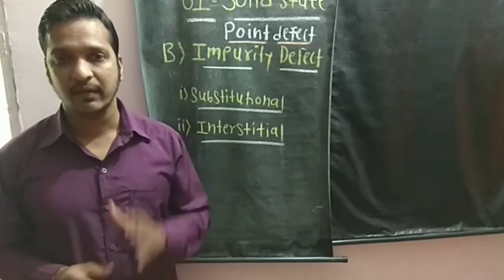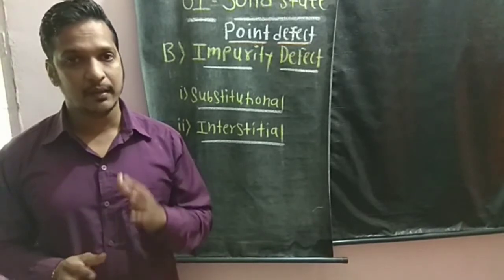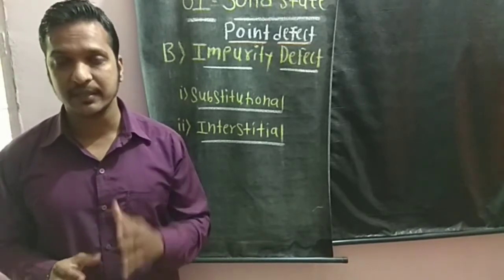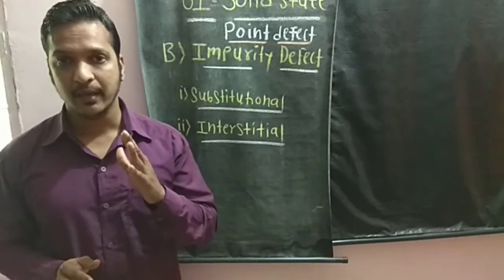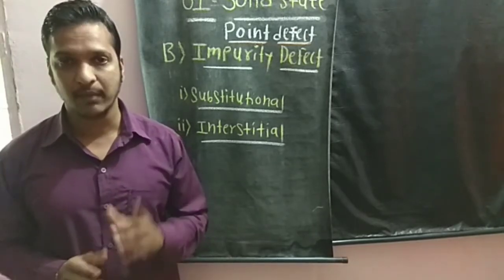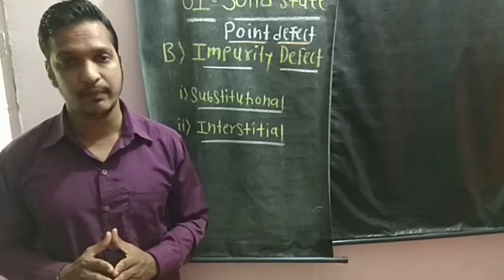In the last video we have seen the first class of point defect, that was stoichiometric point defect. Now here I am going to discuss the second major class of point defect, which is impurity defect. And there are two kinds of impurity defect. Number one, substitutional, and second one is interstitial impurity defect.